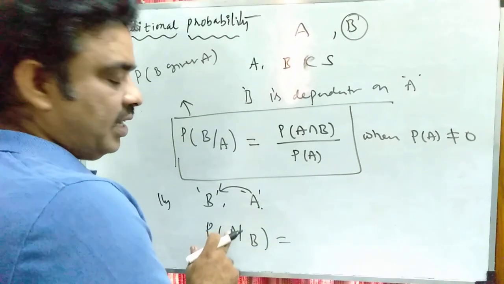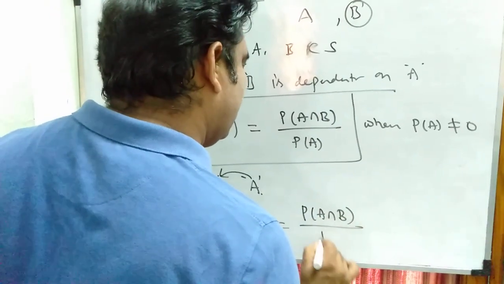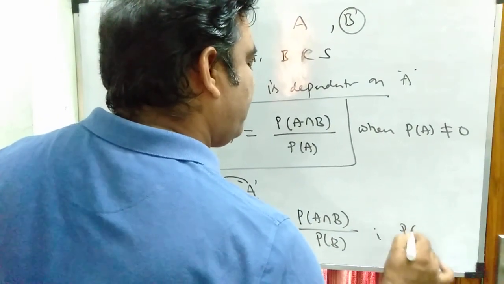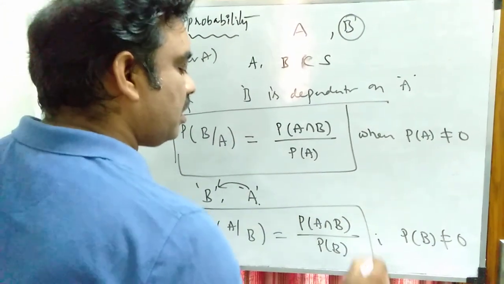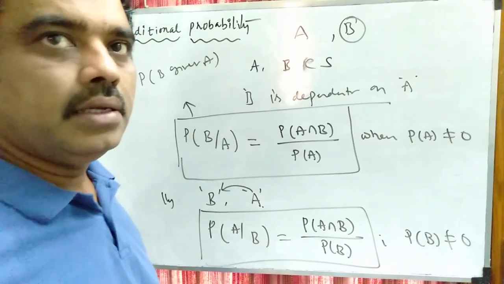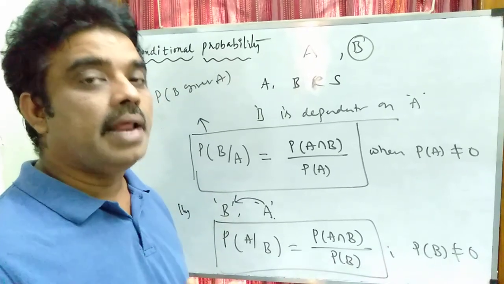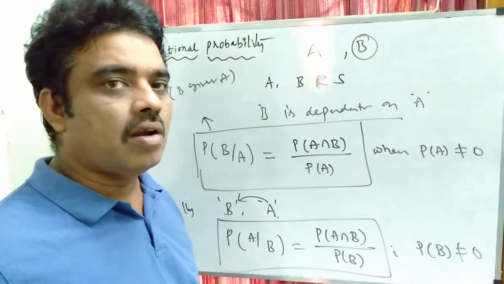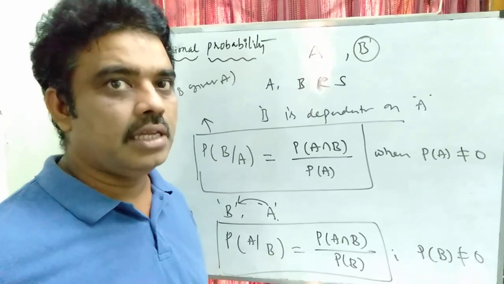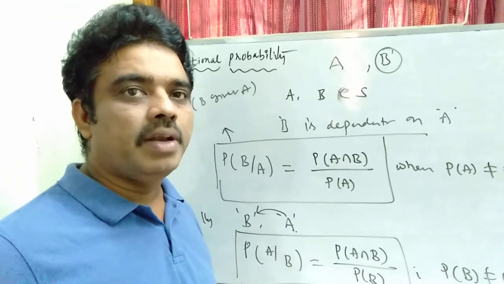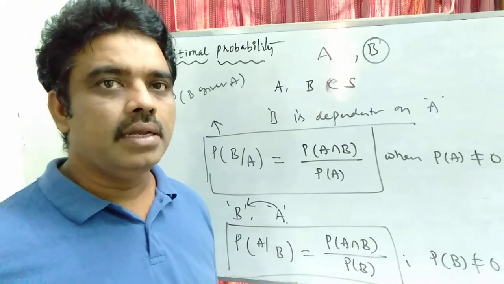Then the probability of the event A to happen is equal to P of A intersection B by P of B, where P of B must be not equal to 0. This is the definition of conditional probability. So the conditional probability will define when the events are dependent events. When the events are not dependent, the events become independent, it will become unconditional. There is no condition. So the events will become unconditional, that means independent events. Then the probability will get automatically as per the definition.